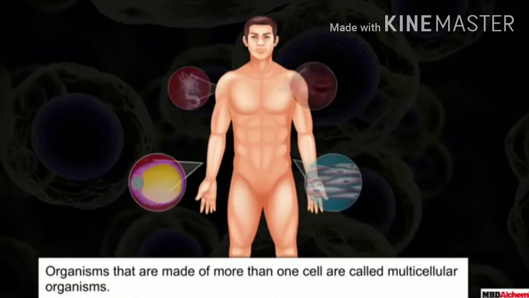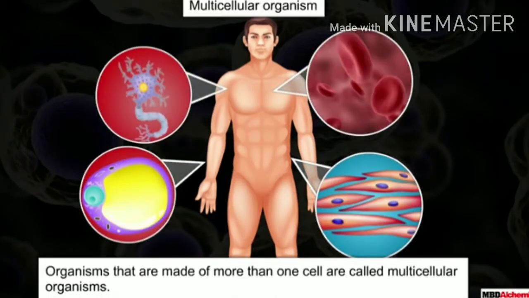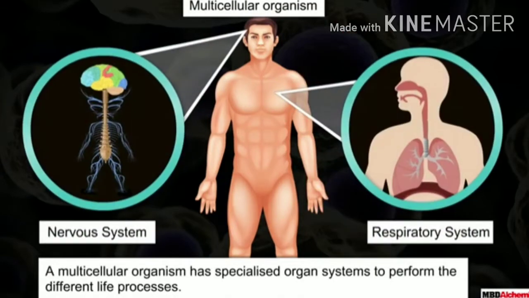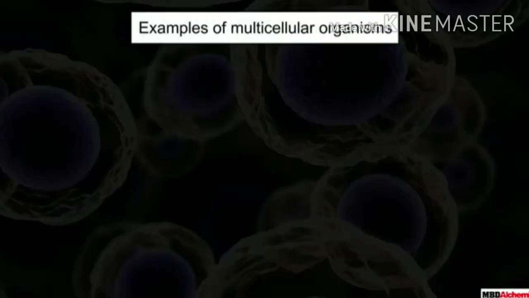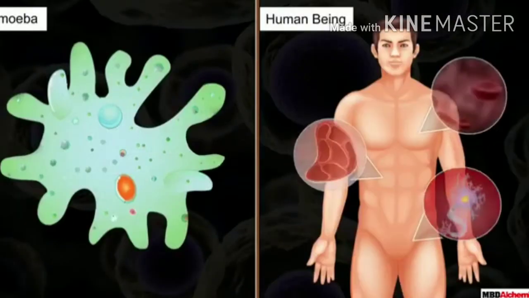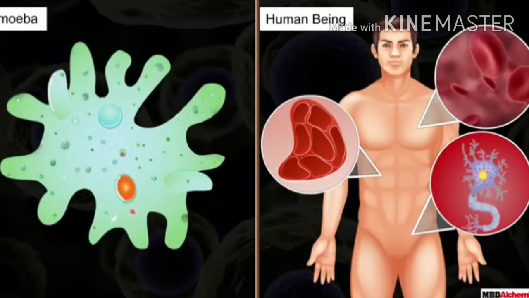Organisms that are made of more than one cell are called multicellular organisms. A multicellular organism has a specialized organ system to perform the different life processes. Examples of multicellular organisms are dog and cat. Amoeba and human beings differ in cell number.